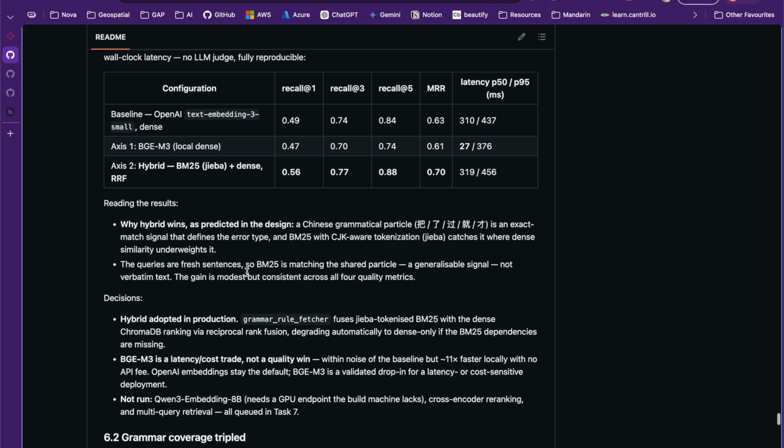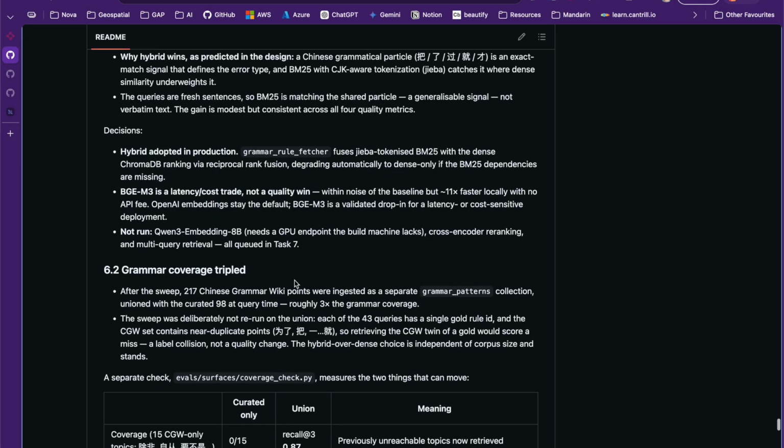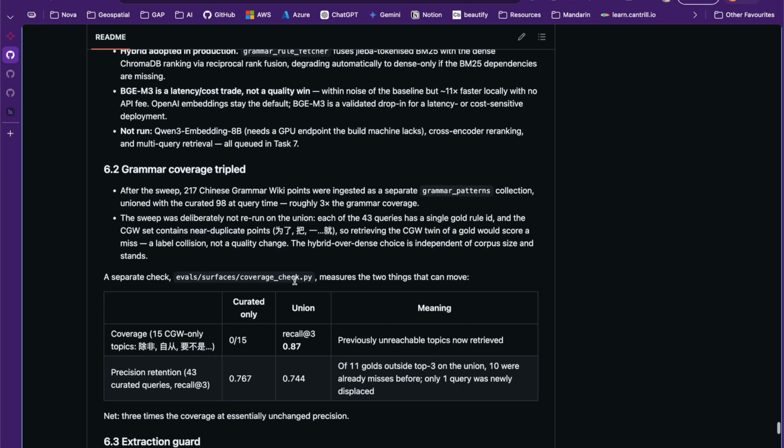Another interesting thing was the retrieval results for our vector database when we look for error patterns and so on. Coincidentally, hybrid was the best approach, with BM25 and dense retrieval. I thought this would be the case just because Chinese characters are very specific, and by having BM25 in there, a single character can be a single word in a single match, so it's very easy to get good retrieval results in the hybrid approach.